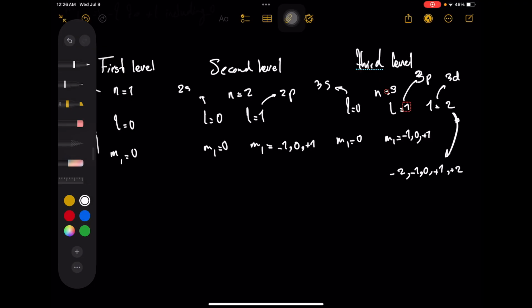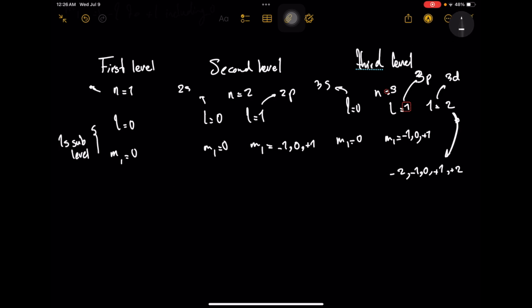So let's review what we learned by now. The principal quantum number we show as n, and it determines the energy of the orbitals and takes the integer values 1, 2, 3. The angular quantum number we show as L, and it describes the shape of the orbitals and takes the values 0, 1, 2, which is basically n minus 1. The magnetic quantum number describes the orientation of the orbitals and takes values from negative L to positive L.